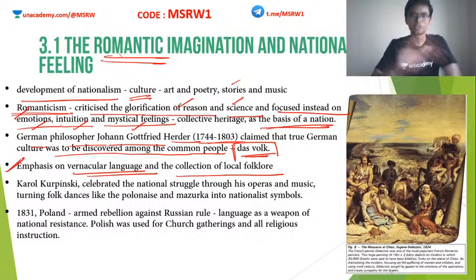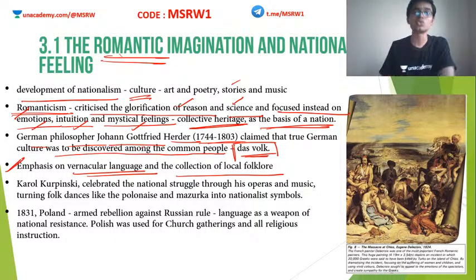So I told you these Romanticists were focusing on collective heritage. So the best thing to do right now is to collect all the traditional folklores. Traditional folklores means what? Those stories that our grandmothers tell us. It is a part of a tradition. Those stories are passed from generation to generation to their children. It may not make any sense or logic, but even then these are all part of our traditional heritage, and it is easy to appeal to emotions with the help of these kinds of traditional folk tales.